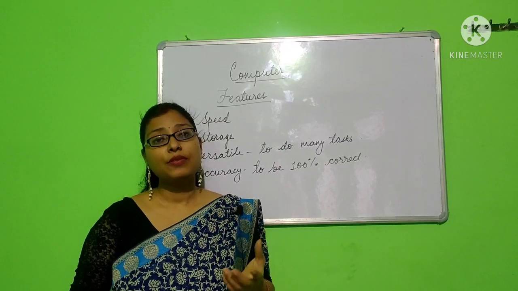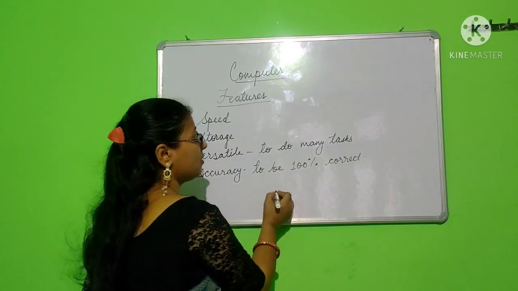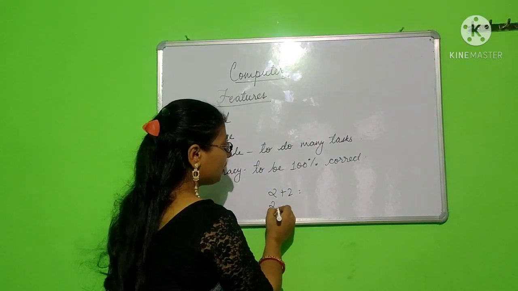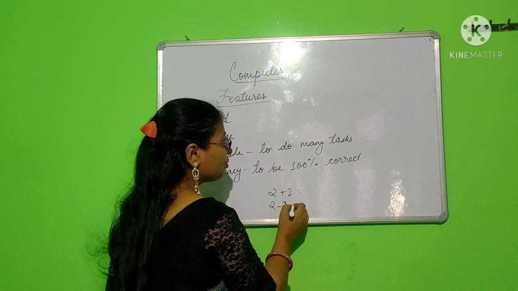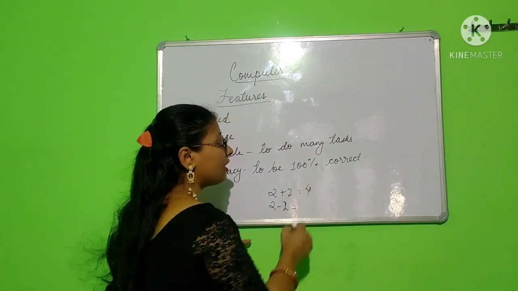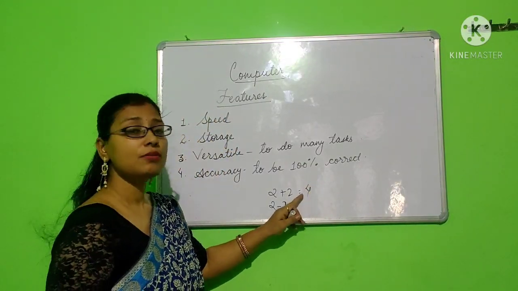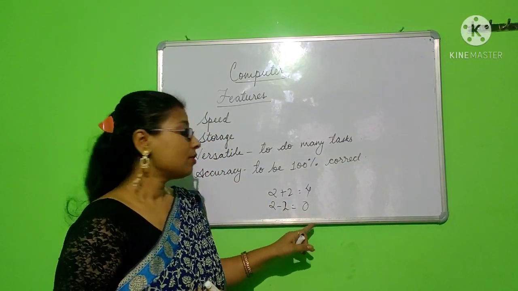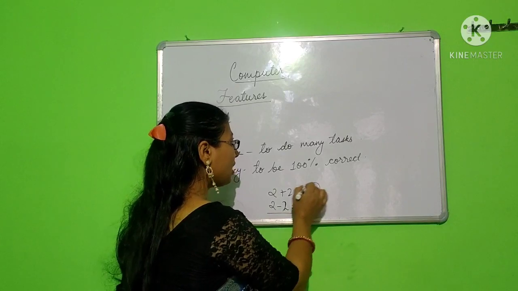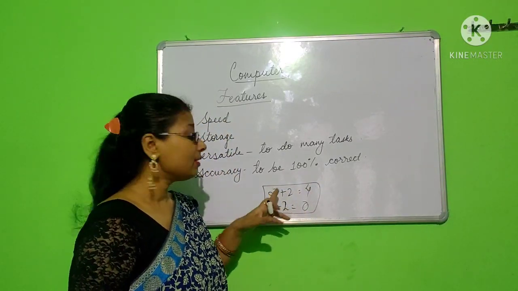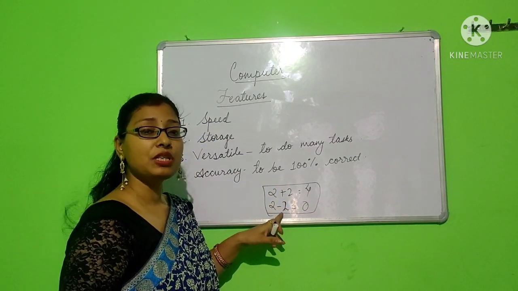Okay, so suppose we are supposed to enter 2 plus 2. Instead, if by mistake we enter 2 minus 2, then what will happen? We will not get the desired result here. The output that we are required to have is 4. But here what will we obtain? We will obtain 0. So if we encounter this type of mistake, we should know that the instruction given by the user is incorrect.